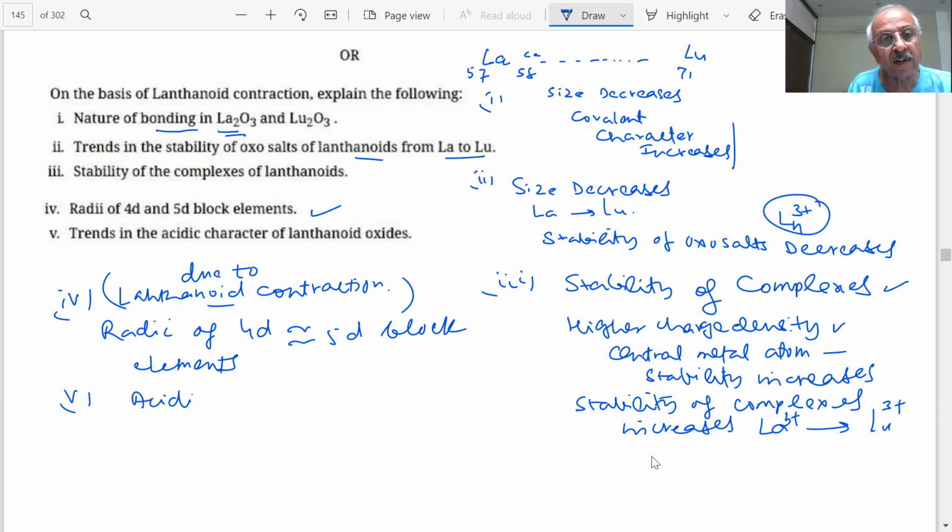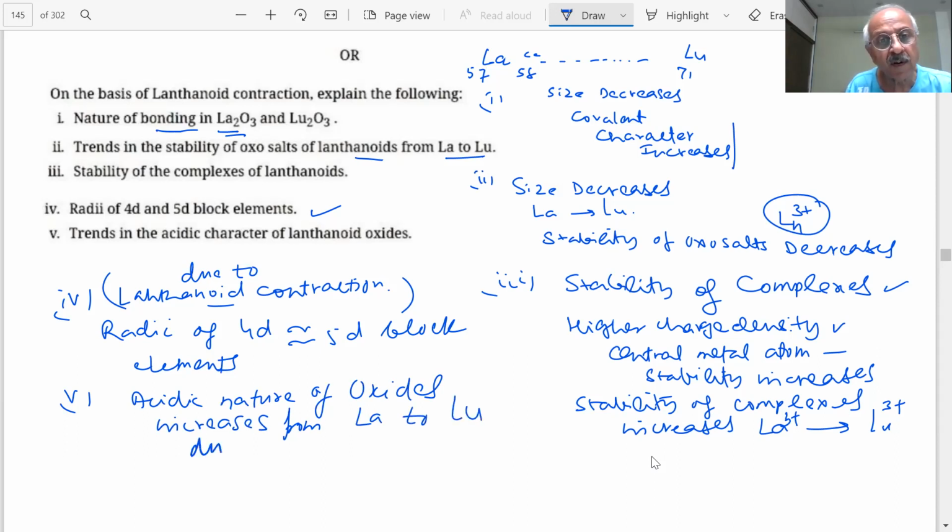The acidic nature of oxides increases from lanthanum to lutetium due to decrease in atomic or ionic radii. Important questions. Such questions will be there in the paper. They can ask you anything, this series or transition series or any other type of questions.